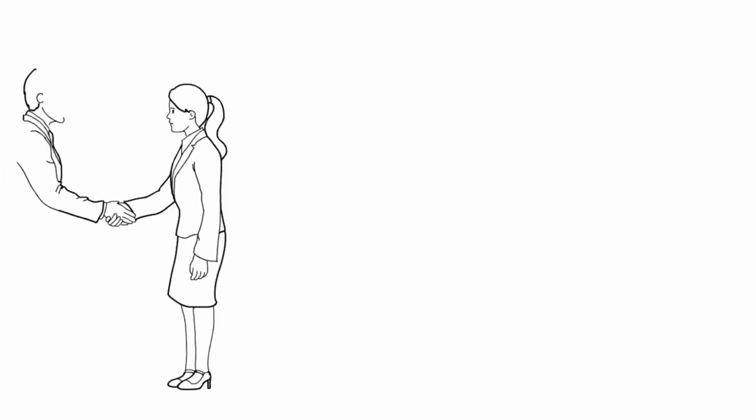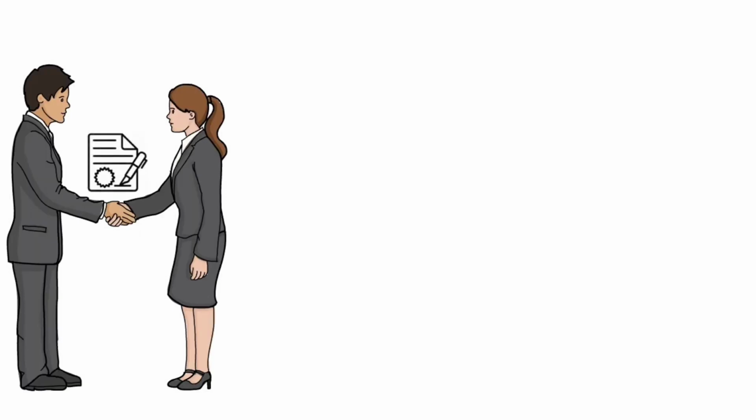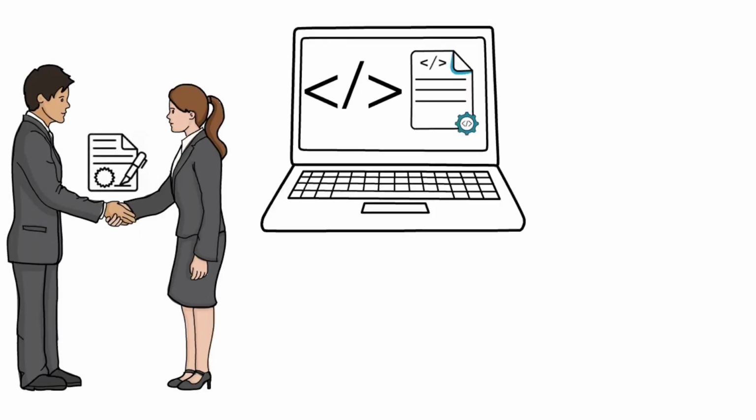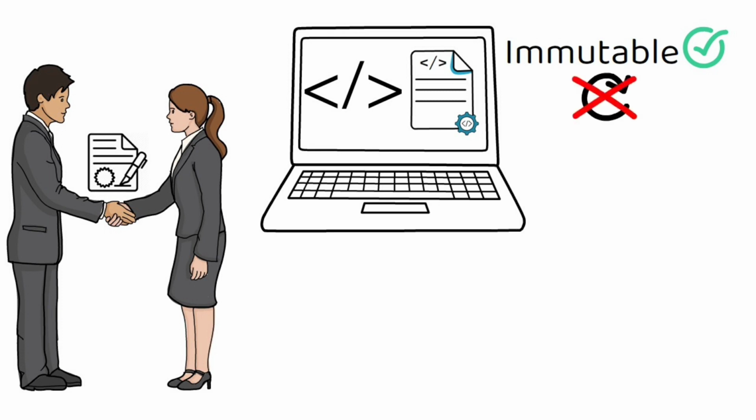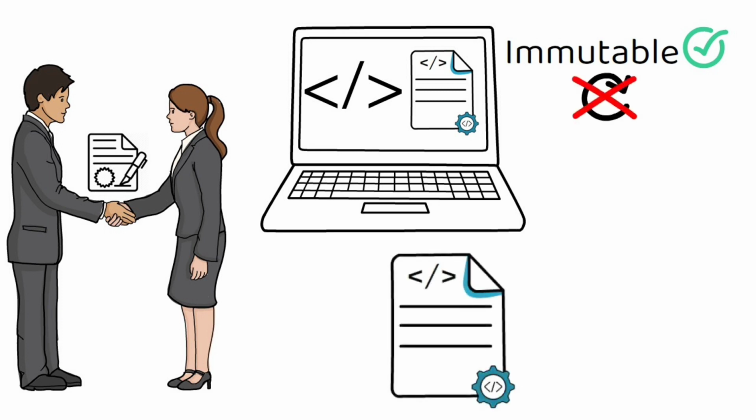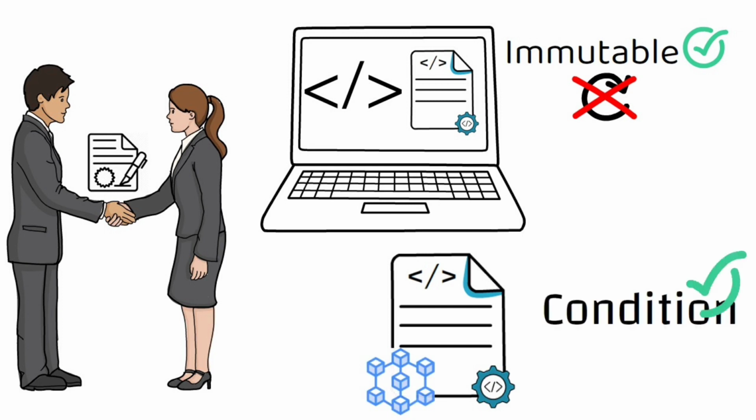Smart contracts are just like our regular physical contracts between people, but this time it is done digitally. What is fascinating about smart contracts is that they are immutable, meaning that after they have been written, they can't be changed or altered. Smart contracts are basically agreements or actions that can be carried out on the blockchain after certain conditions have been met.